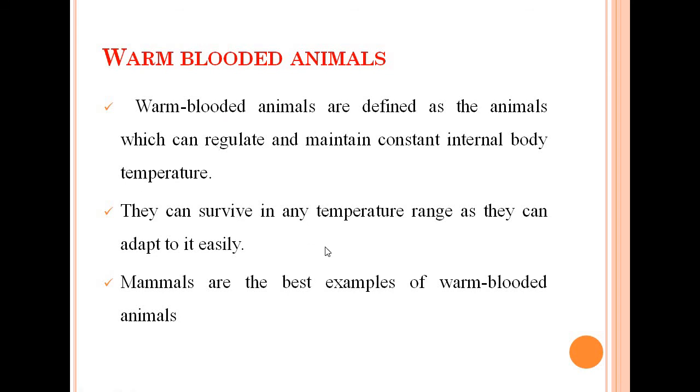They can survive in any temperature range as they can adapt to it easily. One disadvantage with the cold-blooded animals was that they cannot adapt to the change in the temperature. Examples are most mammals and birds, they are the warm-blooded animals. Warm-blooded animals can survive in areas such as desert and Arctic regions, which have extreme temperatures, but there cold-blooded animals would have difficulty in surviving.